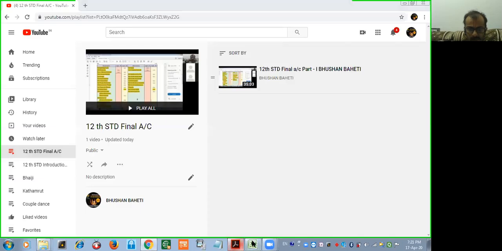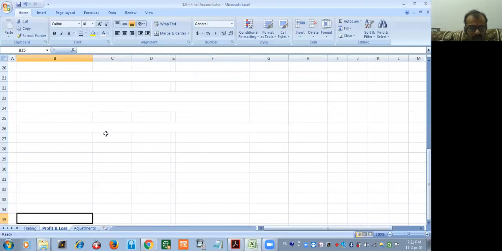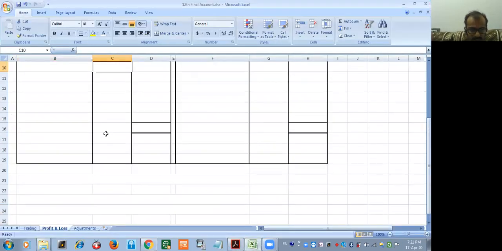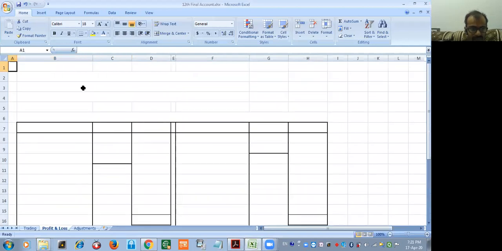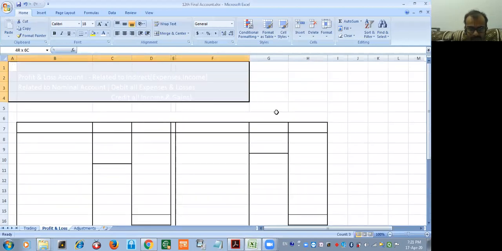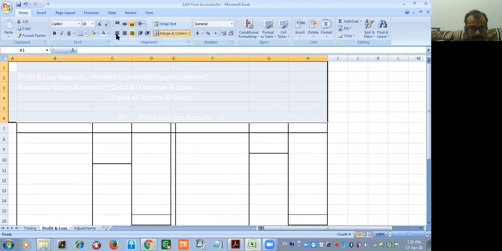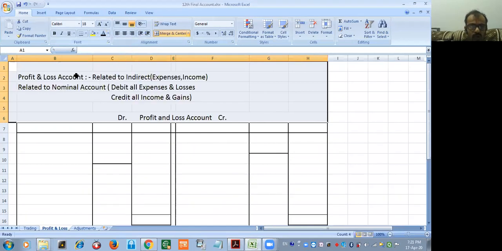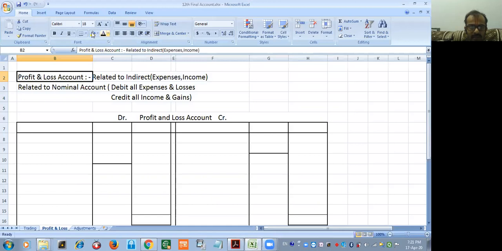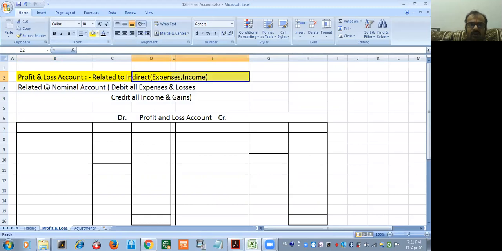Again, we will summarize whatever we have seen. Concentrate here. The profit and loss account is related to nominal account, and all indirect items, whether an expenditure or an income, are considered. We already know the nominal account rule: debit all expenses and losses, credit all income and gains.